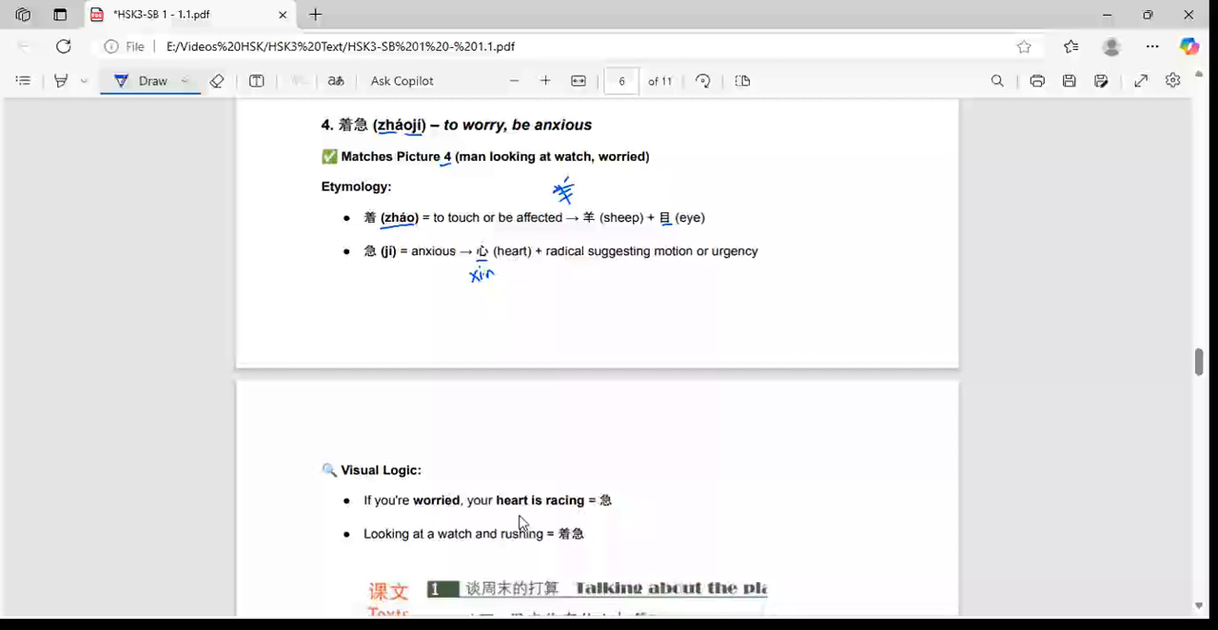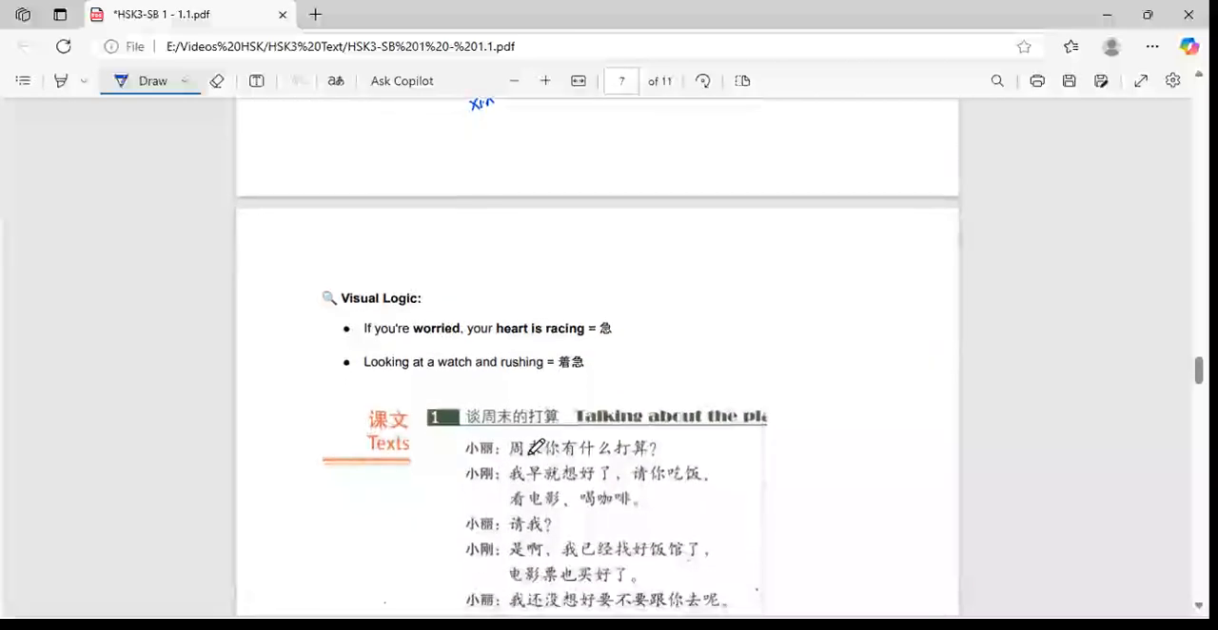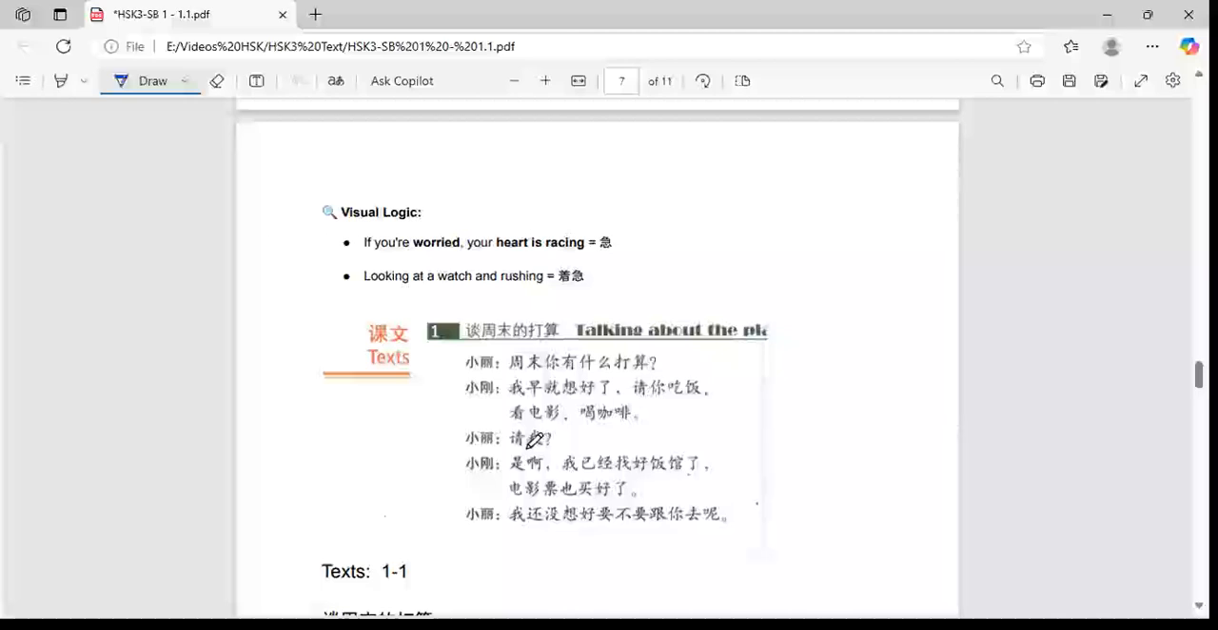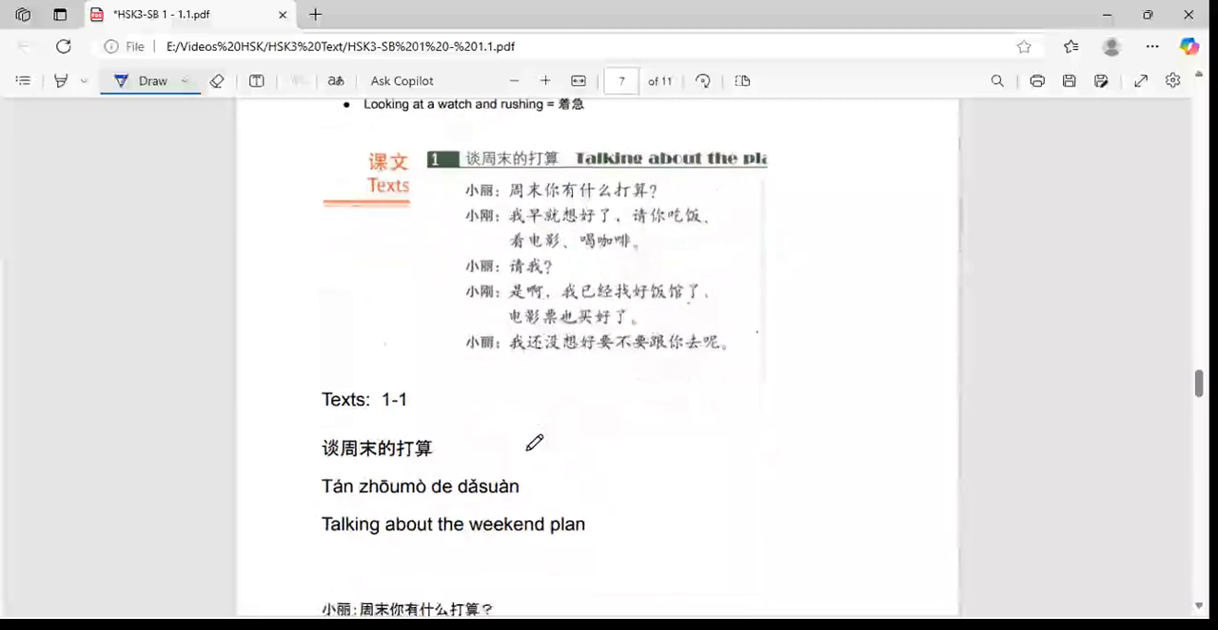Okay, and we are moving on into the next section, talking about the plans. So here we have Zhōumò dǎsuàn. Okay, so talking about the plan is to talk. So here you have the hua radical, and also it is a fire radical. So it is a continuous flow of speech. So talking about the weekend plan.